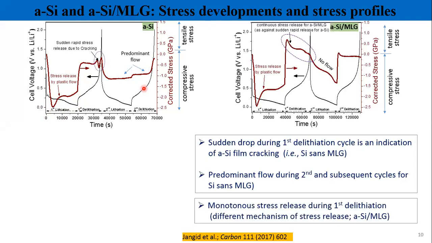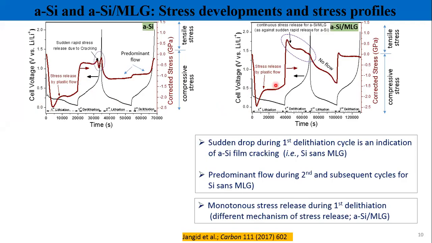Okay. Now, if you compare the silicon electrode in the presence of graphene, the first case was silicon without graphene. When you place a graphene interlayer between the current collector, meaning copper or nickel, and your silicon film, and then you measure the stress, you will see that during the first lithiation half cycle, the profile remains more or less the same.